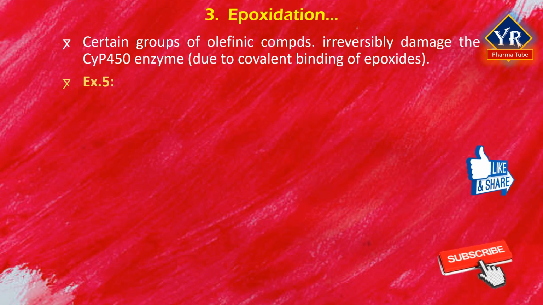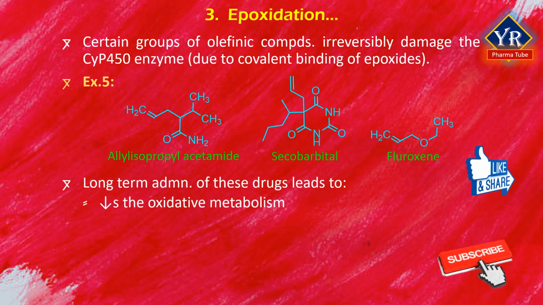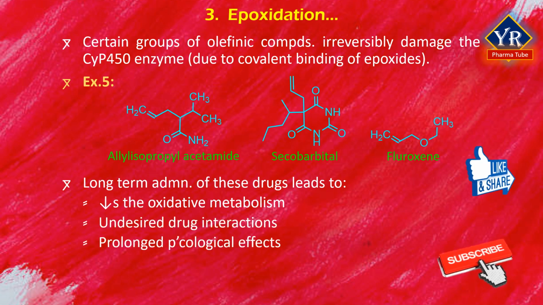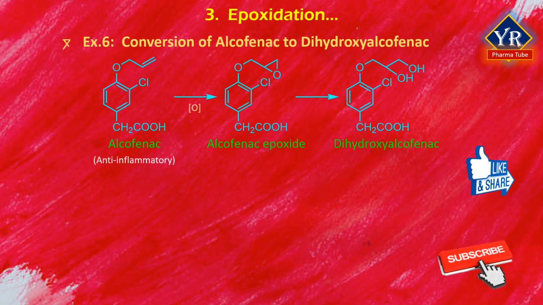For example, long-term administration of allyl isopropyl acetamide, secobarbital, and fluroxene leads to inhibition of oxidation metabolism, undesired drug interactions, and prolonged pharmacological effects. Here, in this example, alclofenac, an anti-inflammatory agent, is oxidized to dihydroxyalclofenac via epoxide.